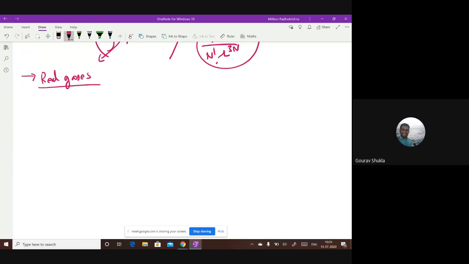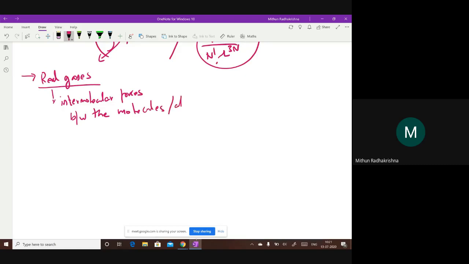Yeah, so there is potential between them. Correct, there are some intermolecular forces between the molecules or atoms you are considering, right? So that's how it is differing from your ideal gas.